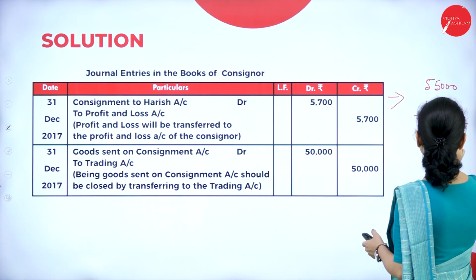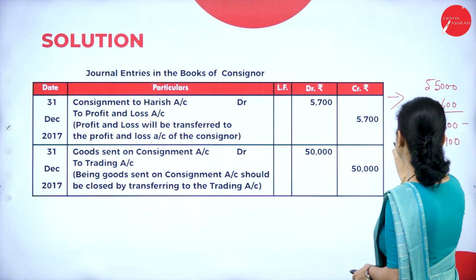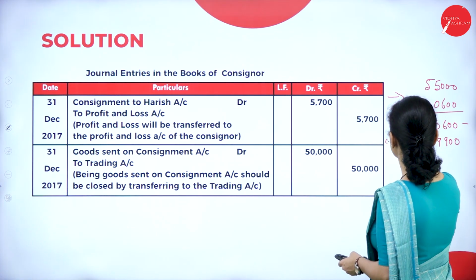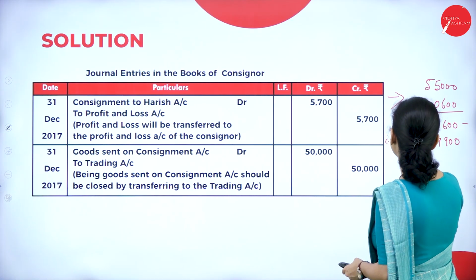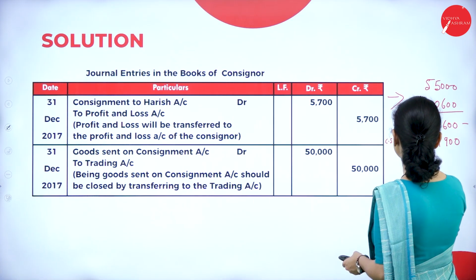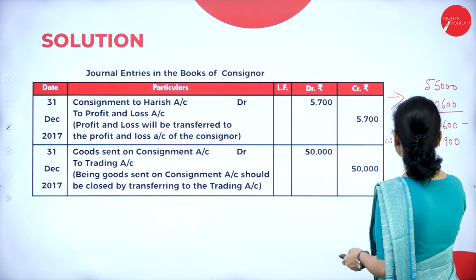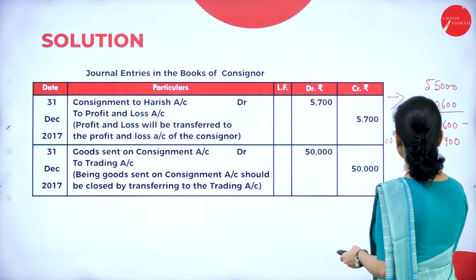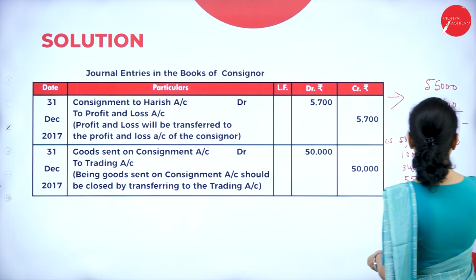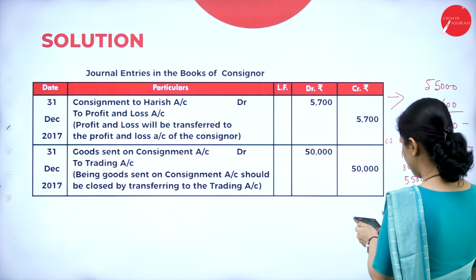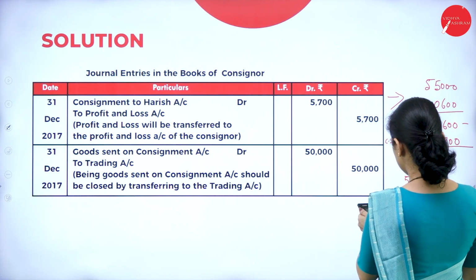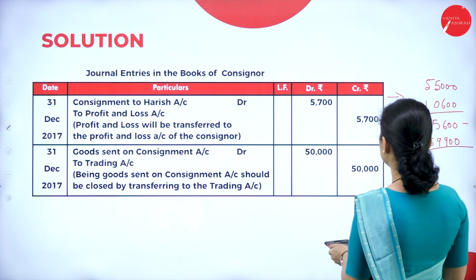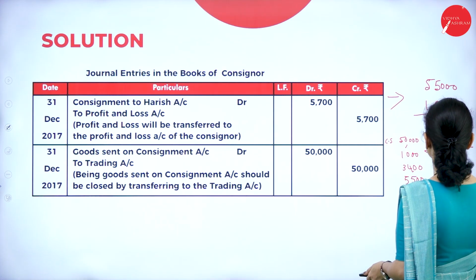So what are all these? Goods sent on consignment 50,000, expenses incurred by consignor 1,000, expenses incurred by consignee, that is 3,400, and the commission, that is 5,500. So how much will it be? 65,600 minus 59,900. It will be 5,700.